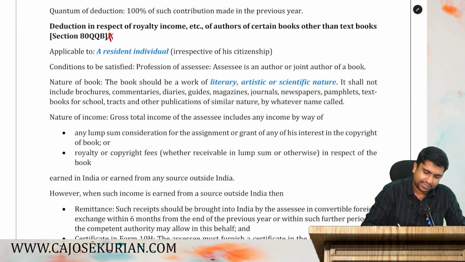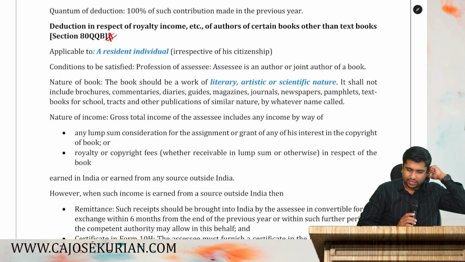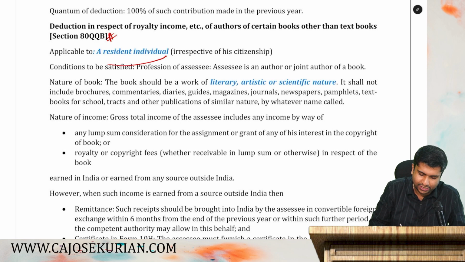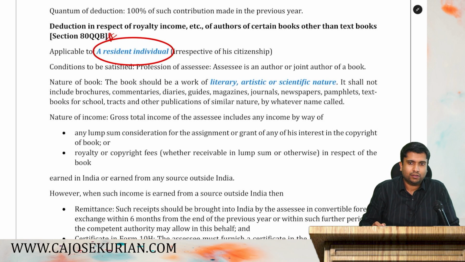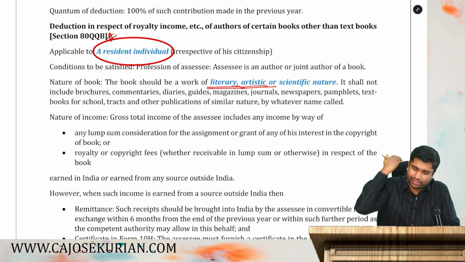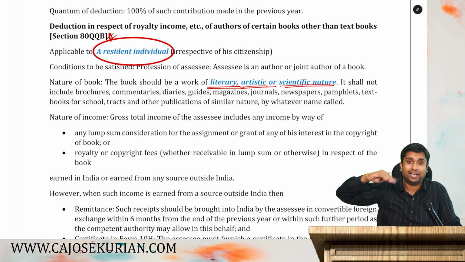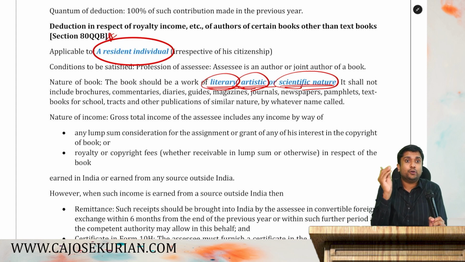Moving on to the next one, 80QQB. So, let's understand what 80QQB is. Alright, so let's move on, friends. 80QQB is also very simple. Say you are a resident individual as well as a book author. What do you mean by book author? You have written a book, that's it. You have written a book in the field of literary books, just like Harry Potter or something, or artistic books, something related to art, tradition, etc., or scientific nature. You have written a book based on Mars, Moon, etc., aeronautics. Alright. So, a literary book, artistic work, or scientific nature book, and you are in receipt of what?